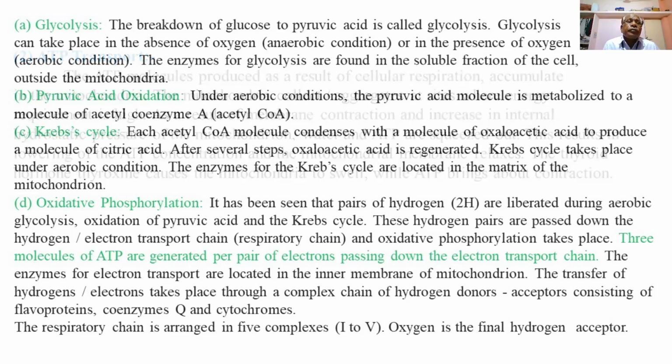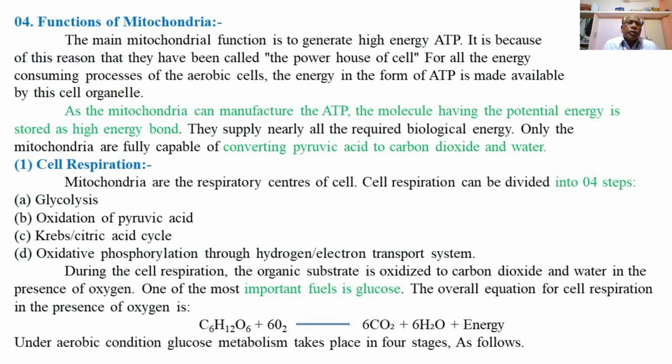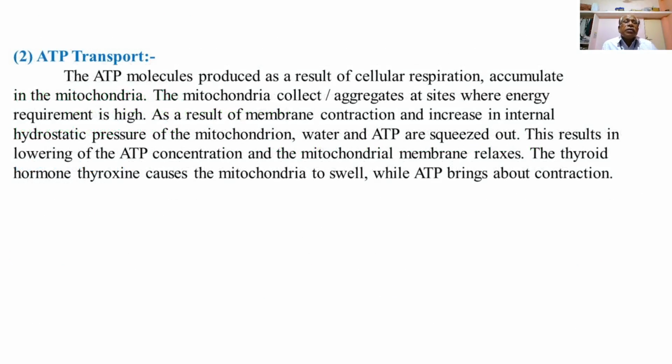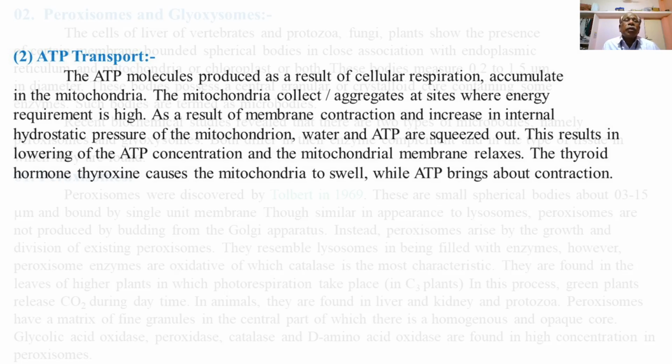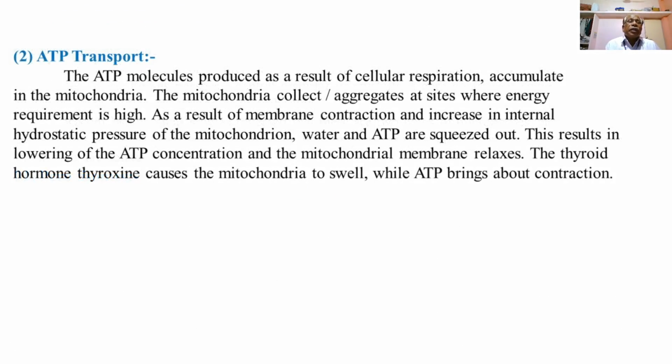So this is what cell respiration involves, 4 steps: glycolysis, oxidation of pyruvic acid, then the Krebs cycle or citric acid cycle, and the fourth one, oxidative phosphorylation or the electron transport system. So these are the 4 steps of cell respiration related to energy production. Then the second function of the mitochondrion is ATP transport.